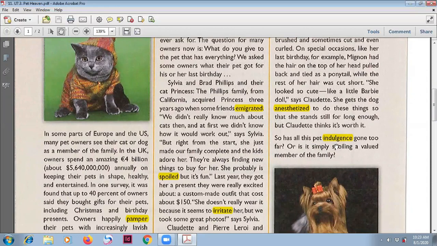Last time I talked about indulge. Indulge is very similar to spoil or pamper. Indulge is to do something special so that you are happy, or to make someone, in this case, a pet, happy. If you give your pet indulgence, it means you spoil your cat.